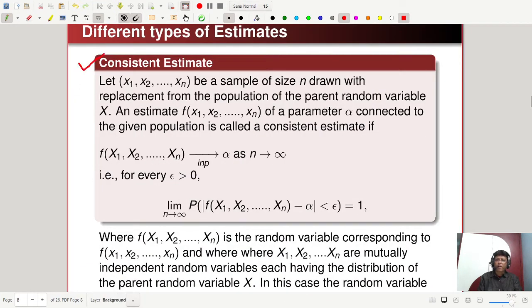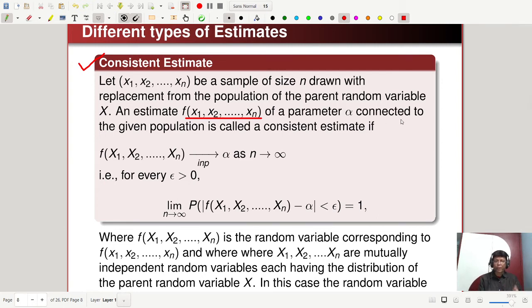And next one is consistent estimate. So it is the next type of estimates, consistent estimate. Again, let x1, x2, xn be a sample of size n drawn with replacement from the population of the parent random variable x, and estimate f of x1, x2, xn of a parameter alpha. Always the parameter is alpha.